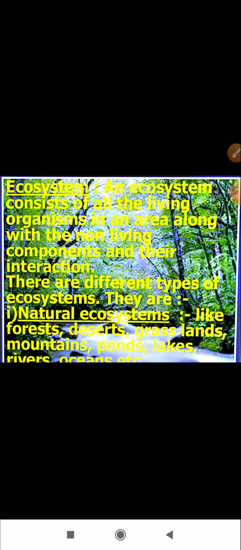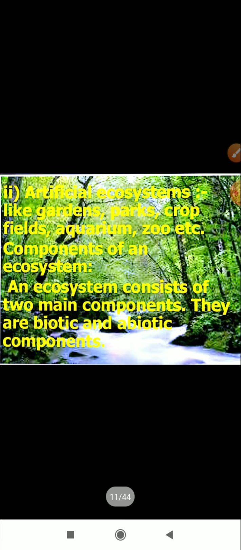So we have two different kinds of ecosystem, that is natural ecosystem like the forest, desert, grassland, mountains, ponds, rivers and lakes. The artificial ecosystem includes your garden, aquarium, parks, zoological zoos and crop fields. These all are made by man, so they constitute the artificial ecosystem.